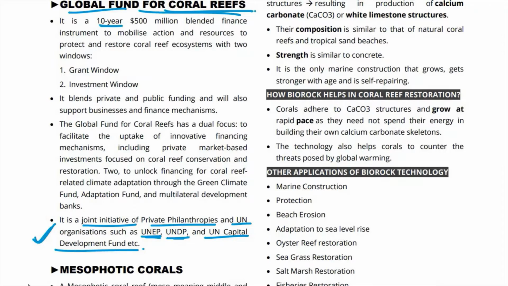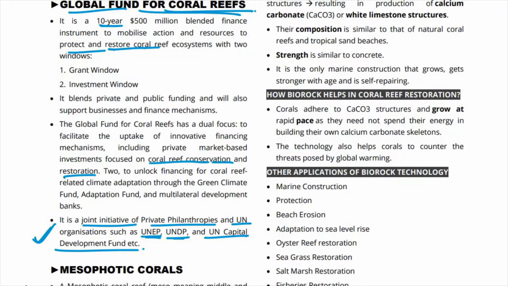It is a 10-year, $500 million finance instrument, and basically its aim, as the name suggests, is for coral reef ecosystems, to protect and restore coral reef ecosystems. Just remember this, and it is focused on coral reef conservation and restoration.